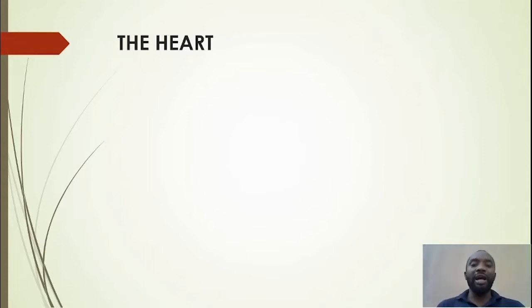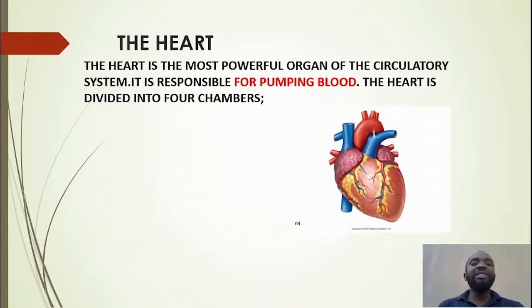Now let's look at the heart. The heart is the most powerful organ of the circulatory system. Without the heart, there will not be any circulation. Now, what is the function of the heart? The only function of the heart is to pump blood. The heart serves as a pump. It pumps blood. That is what it does.